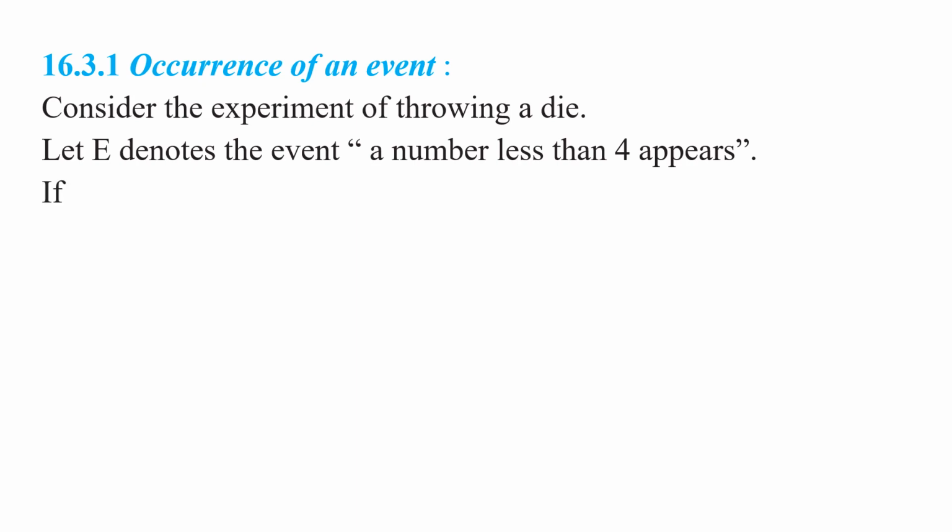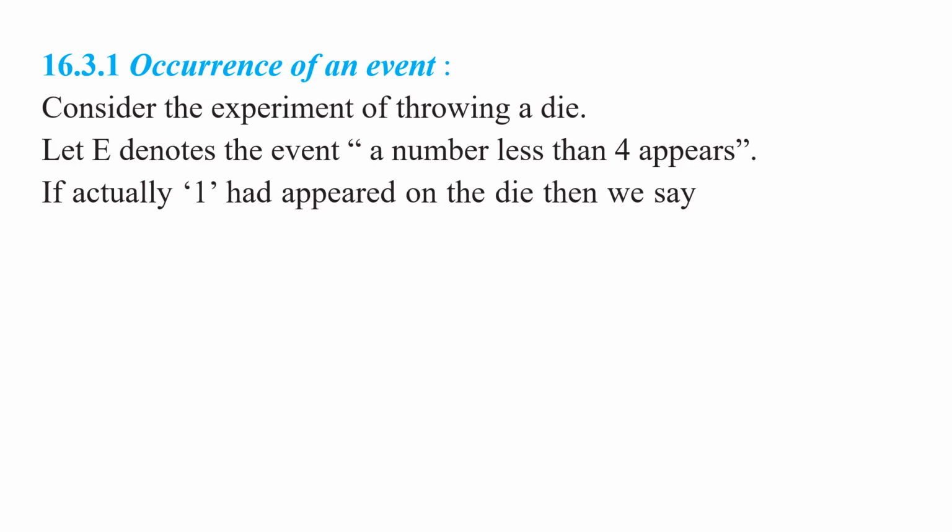Okay, my children. Right. If actually 1 had appeared on the die, then we say that event E has occurred. Yes or no, my children? If you throw a die and the die shows 1 up, what will you say? Yes, the event has occurred. If the die shows 2, what will you say?